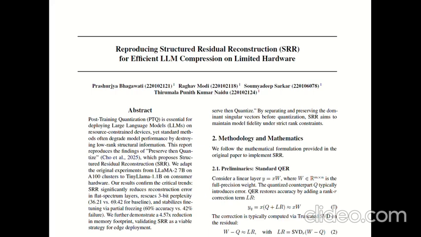We implement 2 variants: S equal to I, identity scaling and direct SVD, and activation aware SRR using contribution scores. The contribution score formula was in the paper.